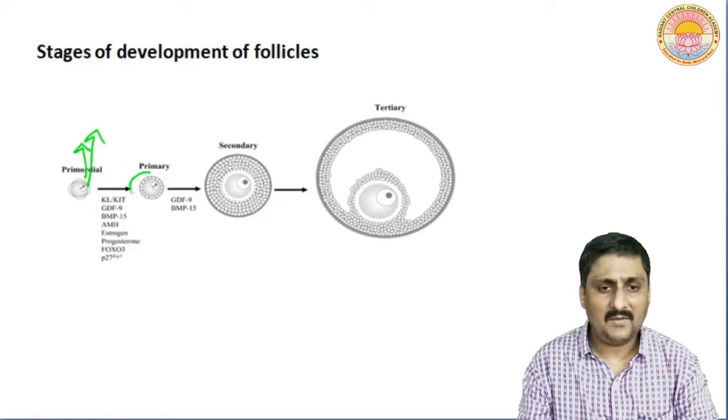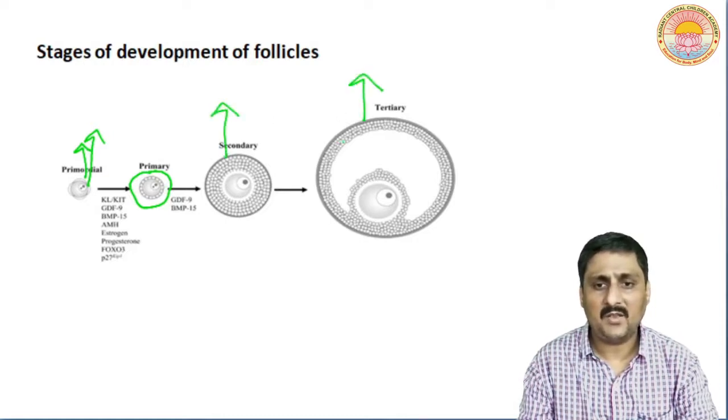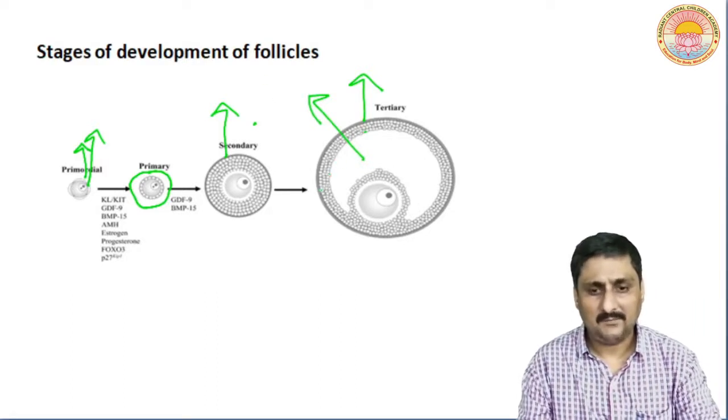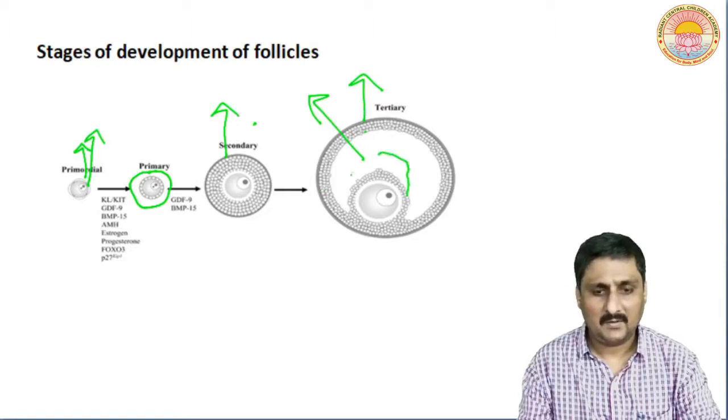Now you can see a number of cells getting arranged here. This is the secondary follicle. This is the tertiary follicle. You can see the antrum, that is the appearance of fluid inside it. Okay, fluid filled space. This is the antrum.